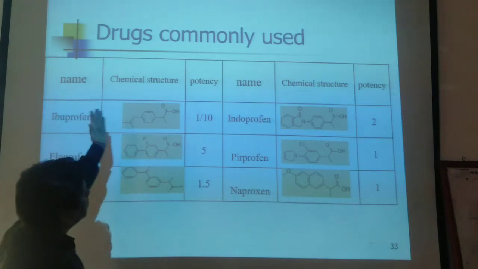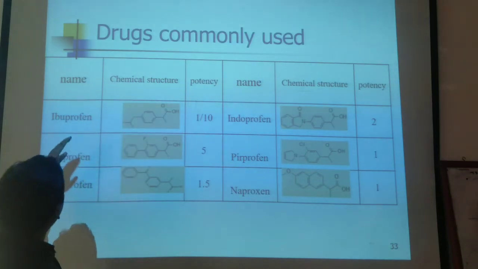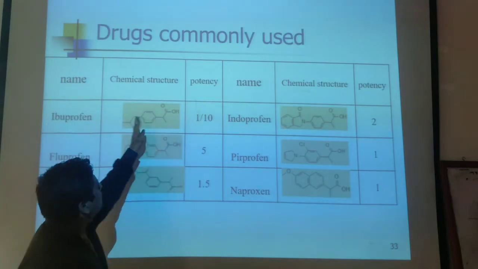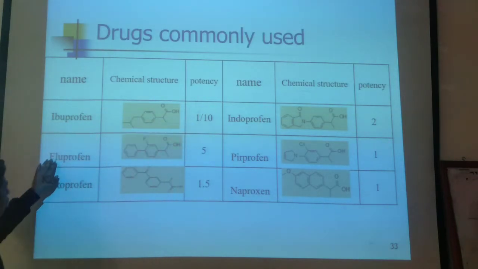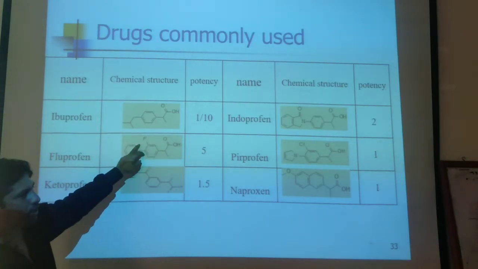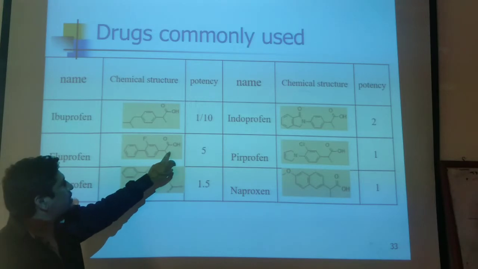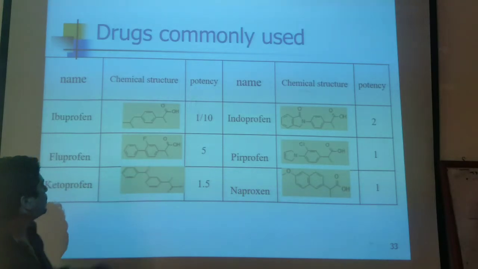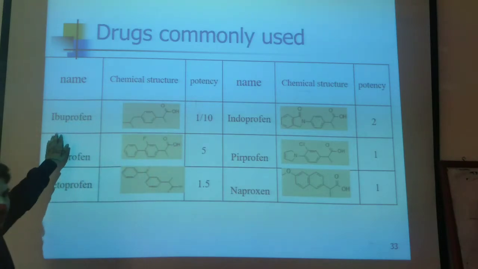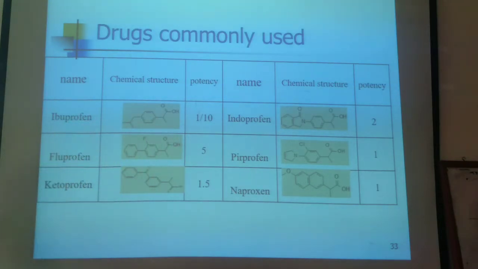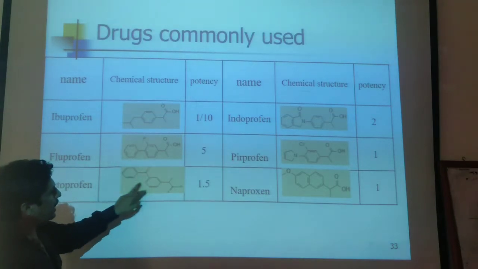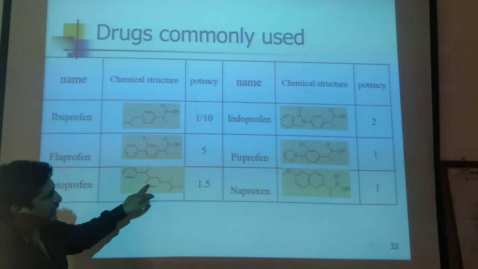Name, chemical structure, potency. For example, ibuprofen has potency number 1. Flurbiprofen contains a phenyl group and fluorine, with propionic acid and a phenyl group, and is 5 times more potent than ibuprofen. Ketoprofen contains a keto group, a phenyl group and propionic acid and a phenyl group.